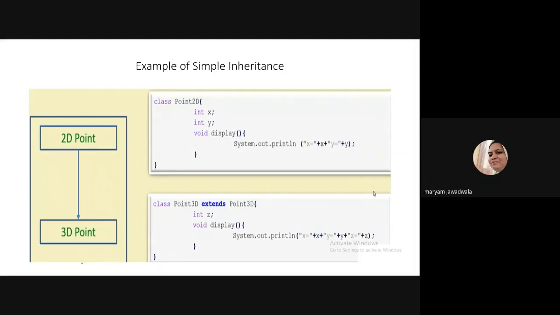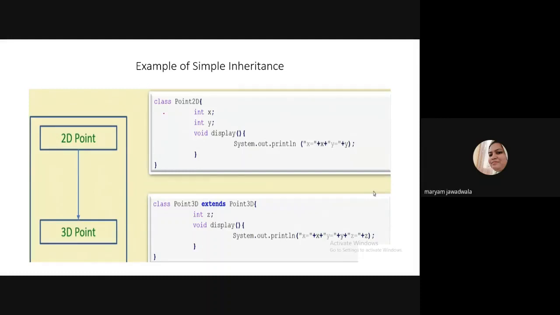Whatever data members and methods you define in 2D point are also accessible in 3D point, because 3D point is a subclass which inherits the properties of superclass 2D point.